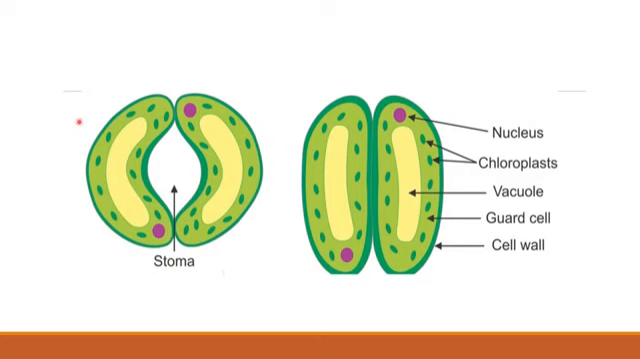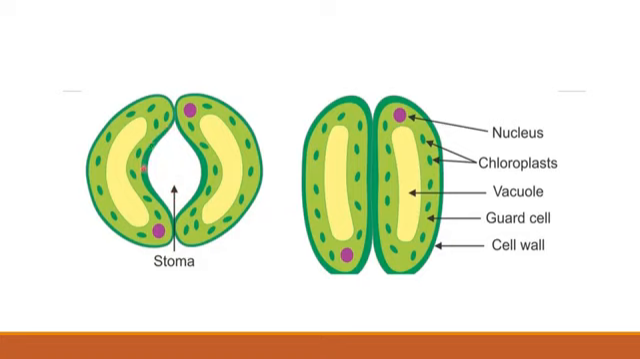There are adjacent cells around the stomata, and when water starts coming inside the guard cells, they become turgid because they have a thin outer wall. This part will start expanding from both the sides. When you expand something from both the sides, this opening will get broadened.